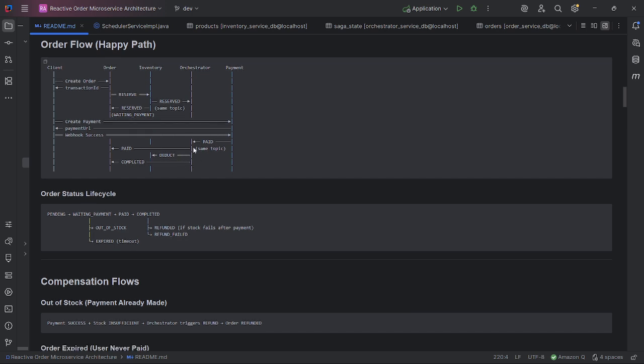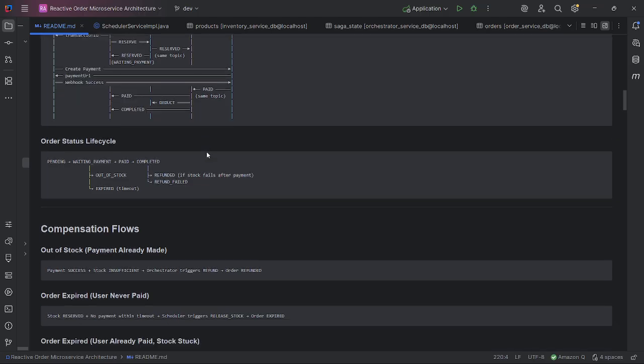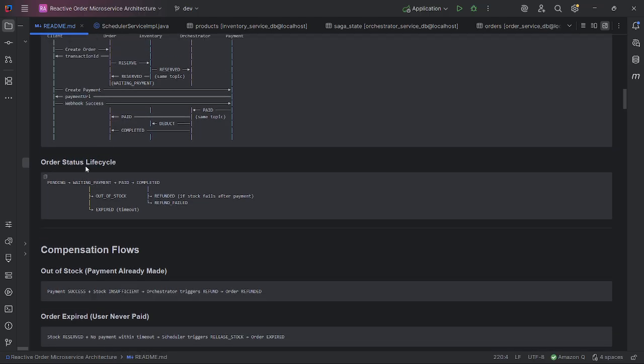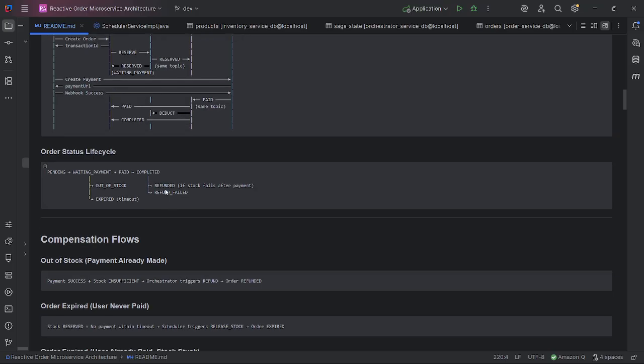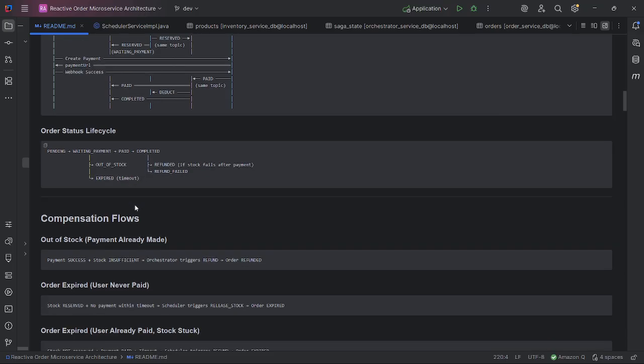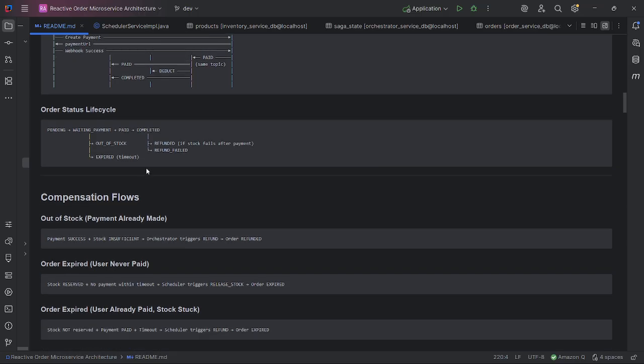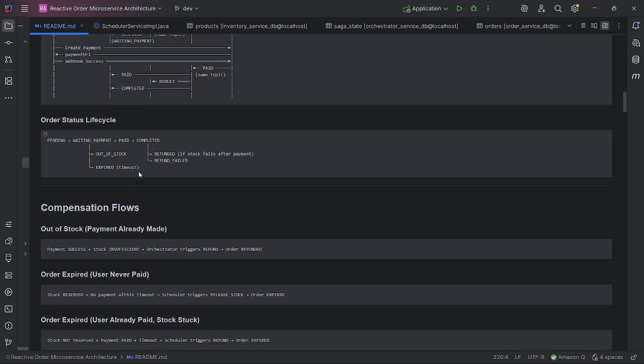And the Saga, I will talk about the Saga state ladder. And this is the order life cycle: first pending, and then reserve. If it succeeds, then waiting payment. If it fails, auto stock, and then paid, and then complete. There are also refund and expired. This expired is from the order scheduler in the orchestrator service. So it will find all expired transactions and make them expired, so as not to leave orders stale indefinitely.